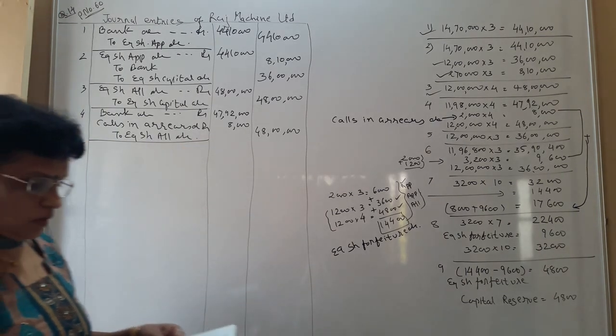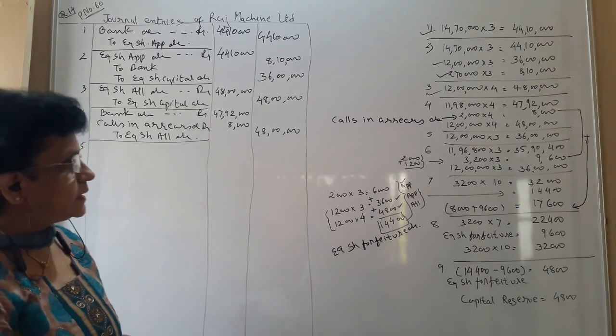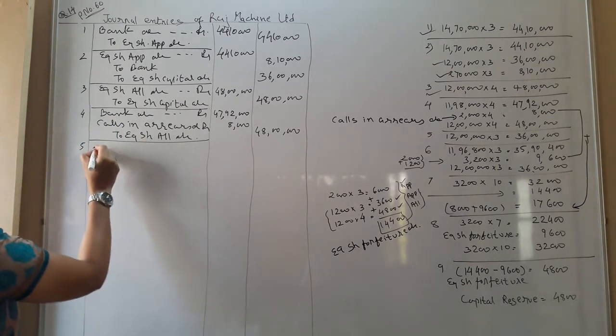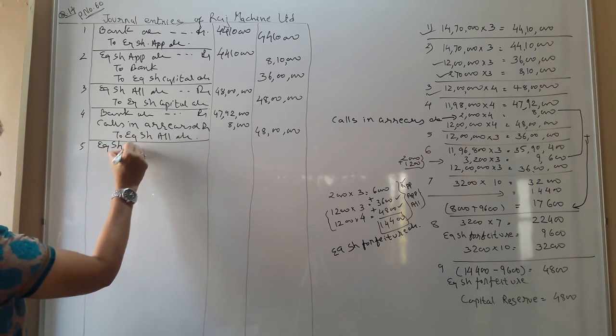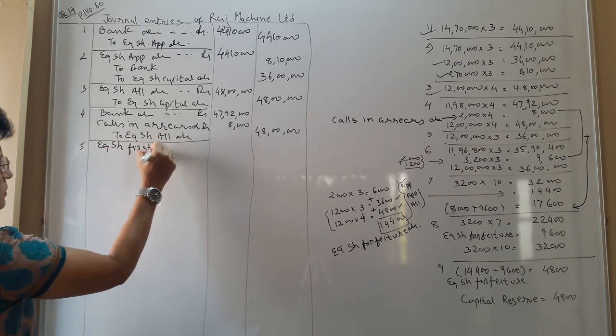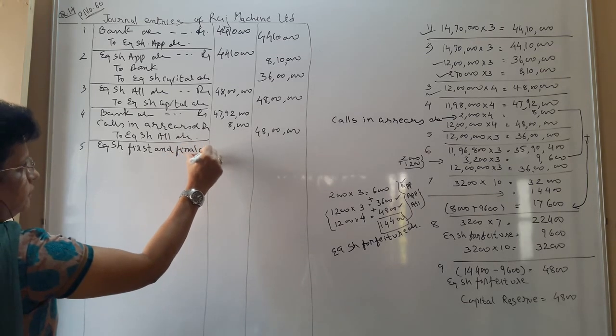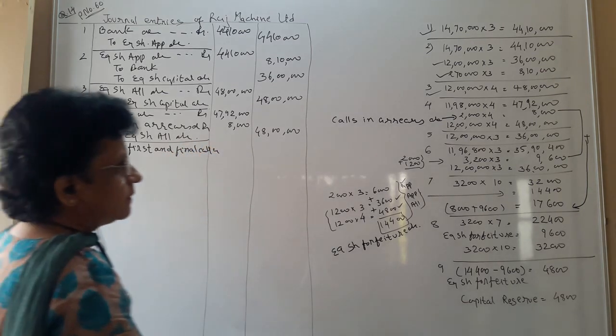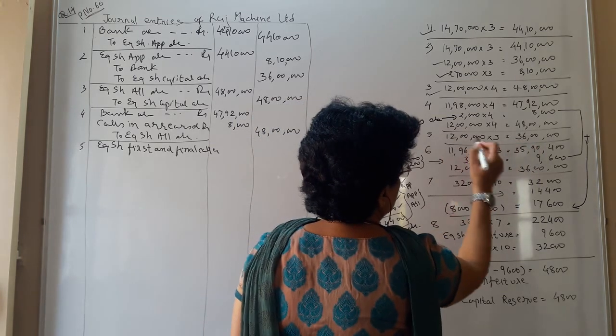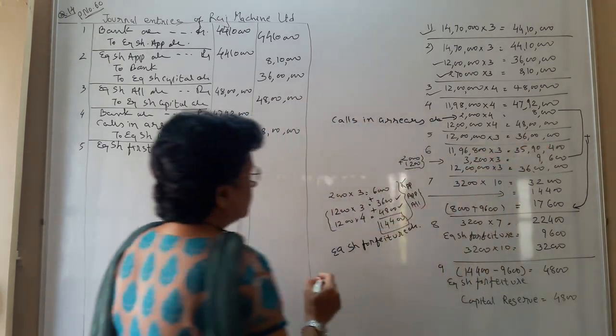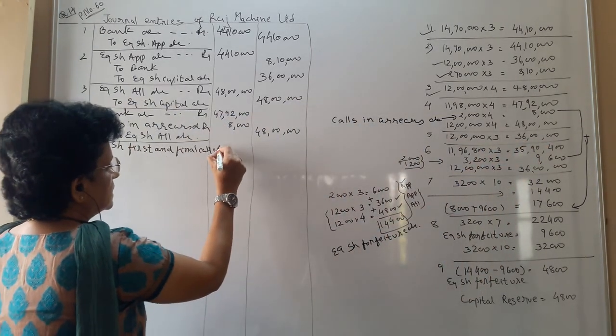Number 5. Now we have to call the last, that is the first and final call. So equity share first and final call account debit, that we are asking 36 lakhs, 12 lakh into 3. So 36 lakhs.